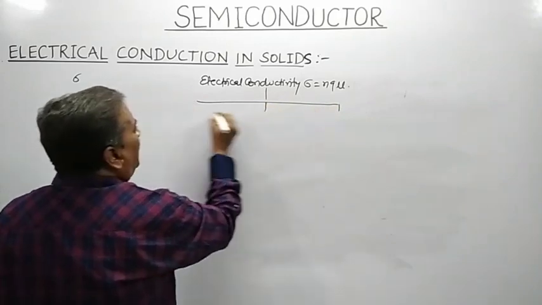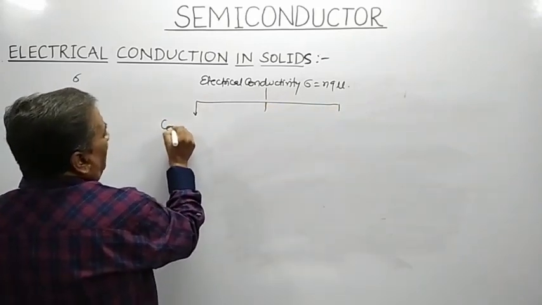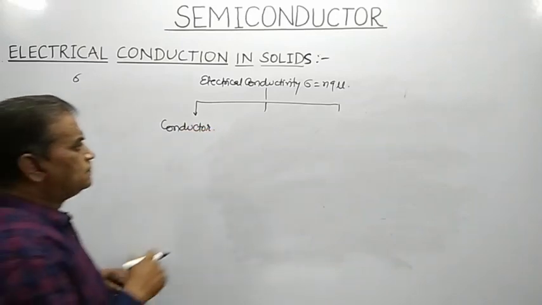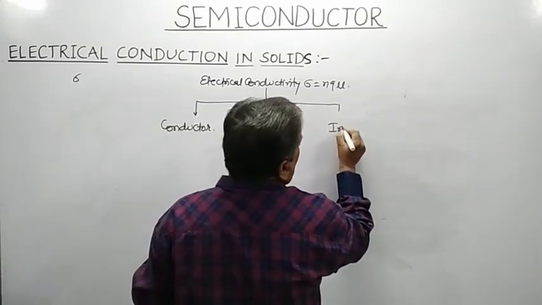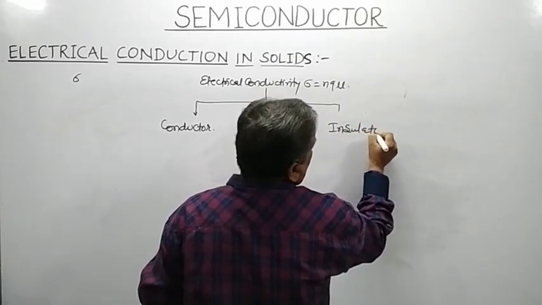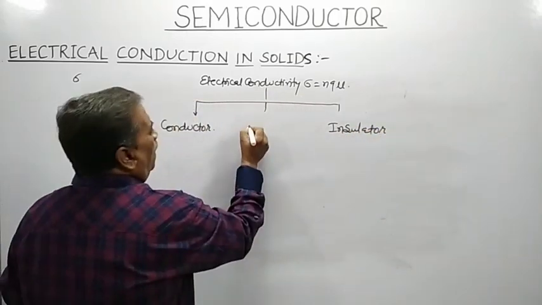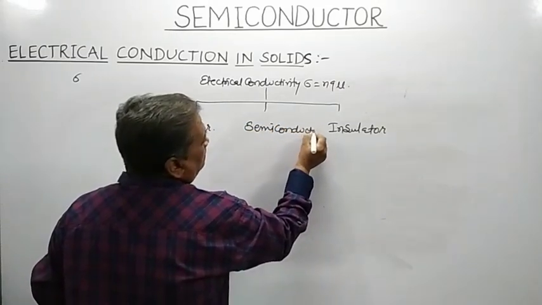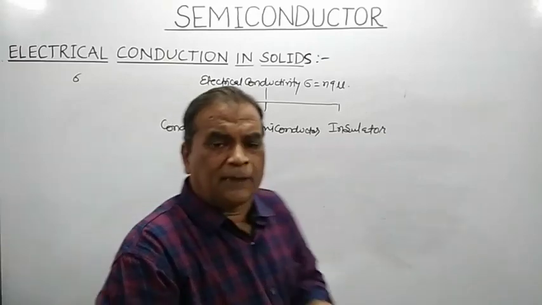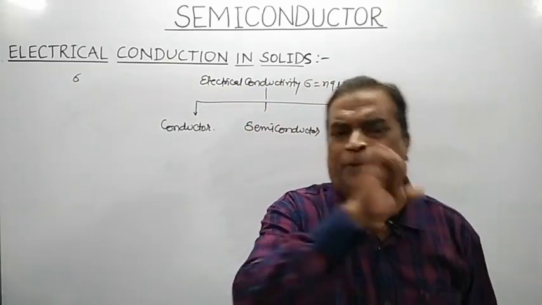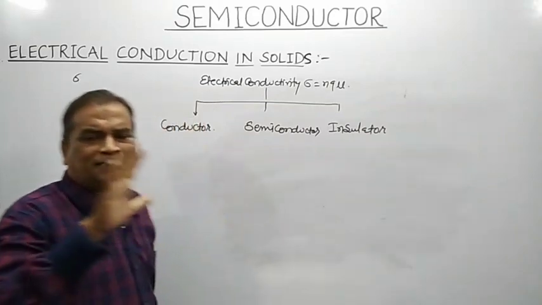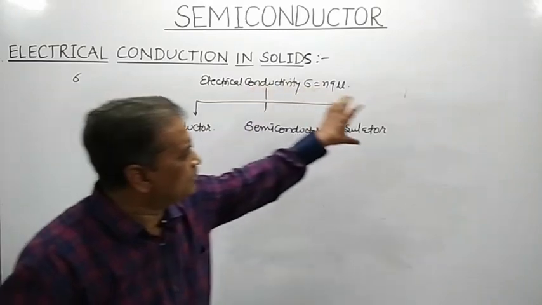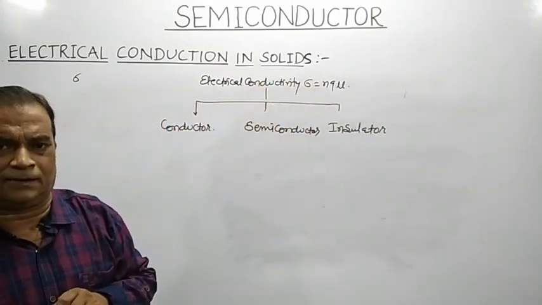Materials are classified into three categories. Either a material is a good conductor, or an insulator, which means a bad conductor, or it may be a semiconductor. So remember, depending upon the electrical properties of a material, all materials are divided into three categories: conductor, insulator, and semiconductor.